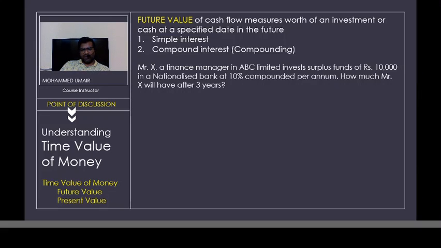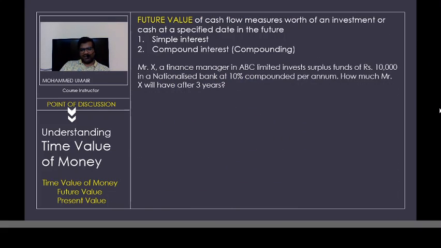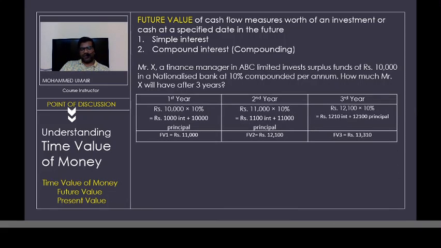So let us do a small modification to our previous example. Instead of 5 years, we are considering the duration as 3 years, and see how much money the person will earn by investing 10,000 now. The calculation is simple. First year he will earn 10% interest, and this comes to 1,000 rupees. So at the end of the first year, the future value of money is 11,000. What happens in the second year? On this 11,000, he will earn 10% interest again.